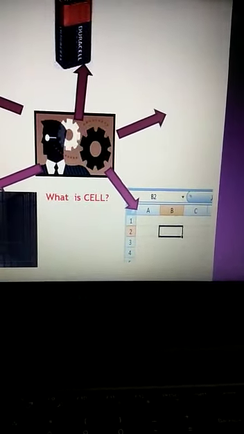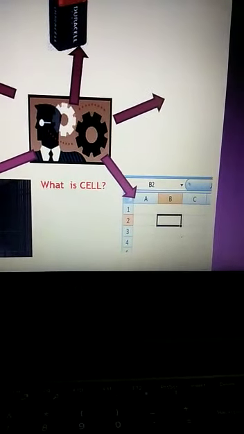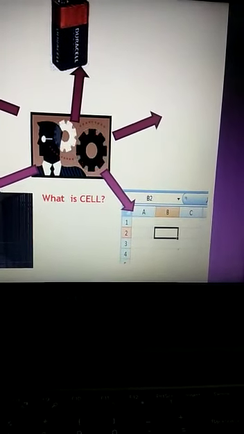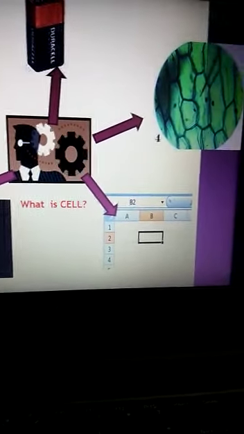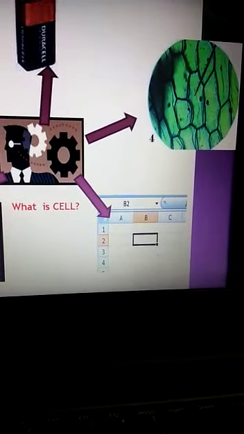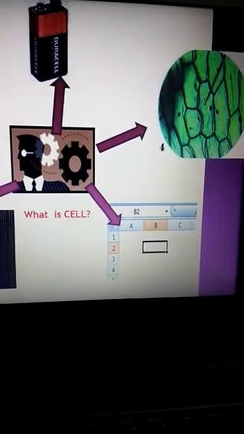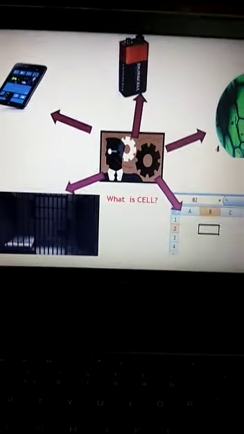More words like this. You must have seen this while working on your Excel sheets while studying computer education. There is always a cell number in your Microsoft Excel sheets also. So this is again a word related to cell. Now this is the cell that we are trying to understand in this class. So what makes the same word cell, C-E-L-L, be used to describe so many different things? All of them are very different from each other, but all of them have been given the common term cell.